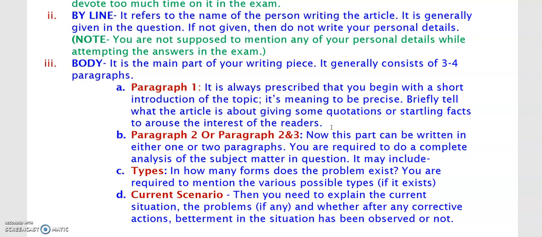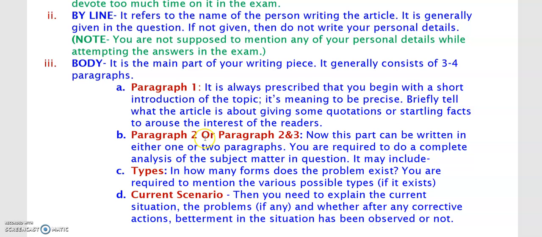We should not start telling stories. Okay, it should not be very detailed. Briefly means just in short, the main point, the main topic. And we can also give a quotation or some very interesting fact, something that is going to make the reader get interested, that, oh yes, this article is going to be interesting and I will read it. Okay, so we should put something that is really interesting.